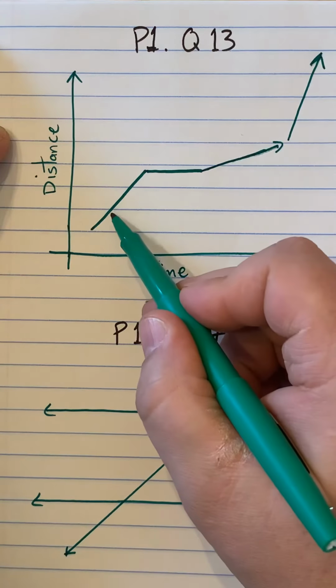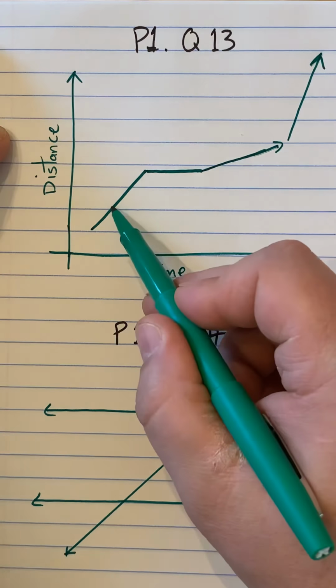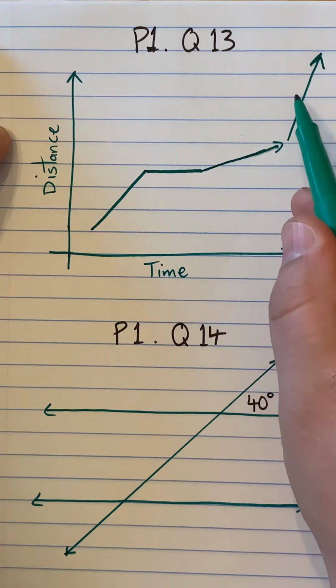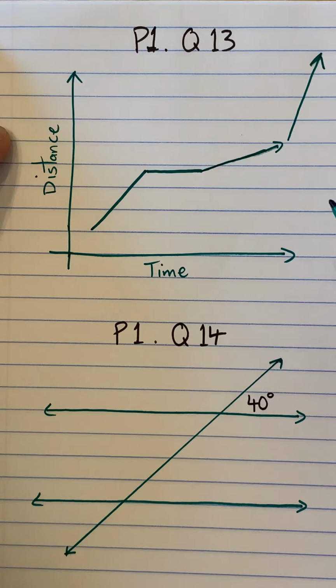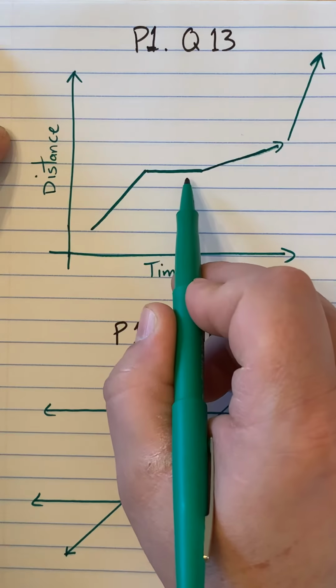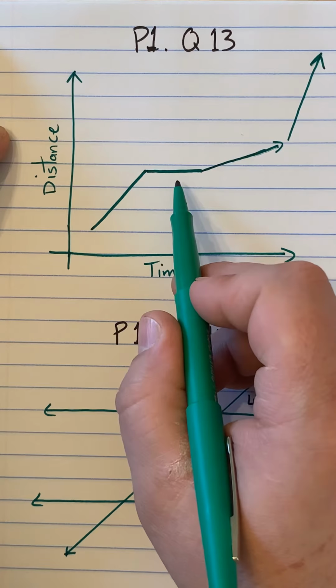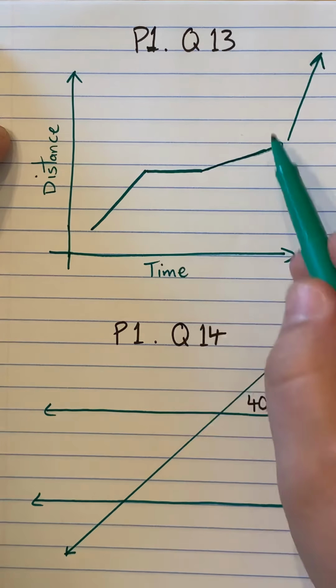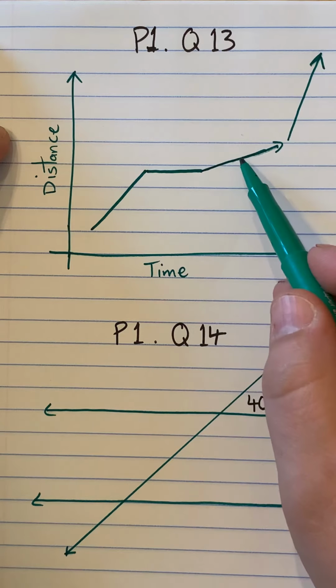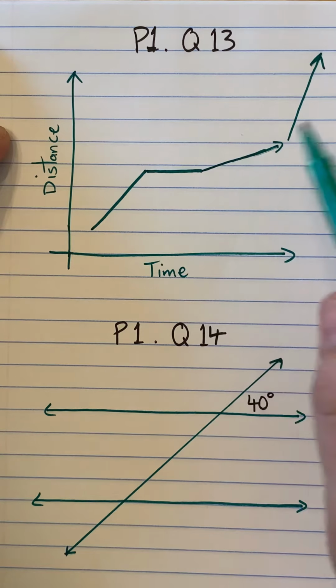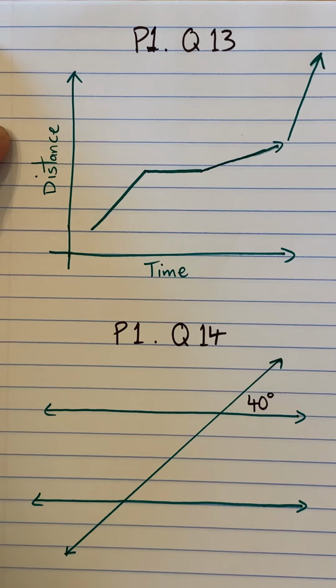So the steepness of the line represents, so this section and this section and this section represents the constant rate. When a line is flat, it represents no movement or stopping. So take those little clues and see whether A, B, C, or D is going to be the right answer for question 13.